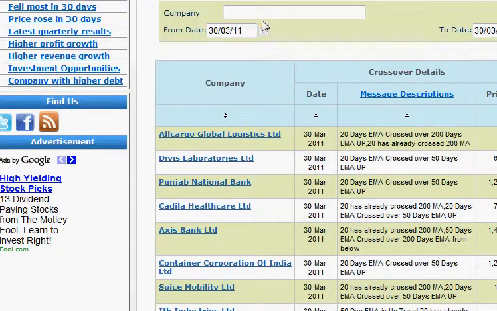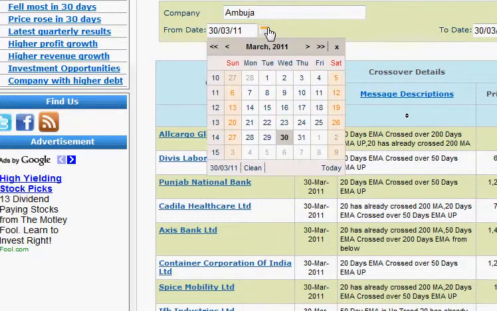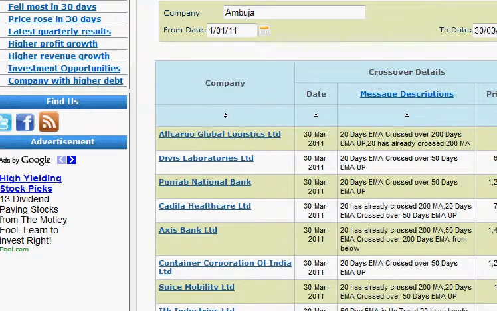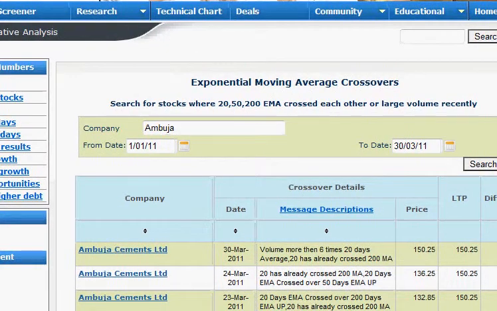Now, an interesting thing we can do is take a company and search all the previous trends for it. So you can search from January 1st and see what trends were found.